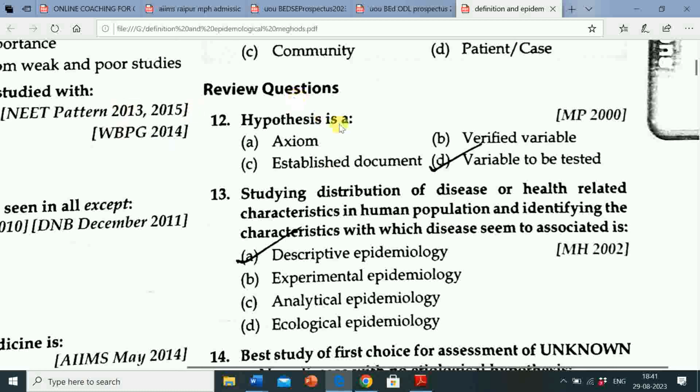Next question is hypothesis is a option A axiom, option B verified variable, option C established document, option D variable to be tested. Correct answer is variable to be tested. Hypothesis is a variable to be tested.